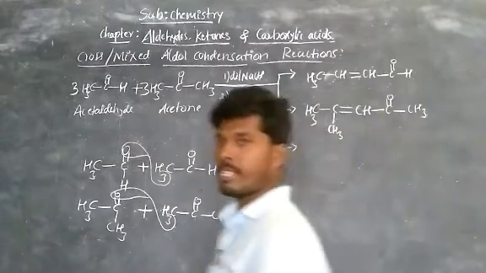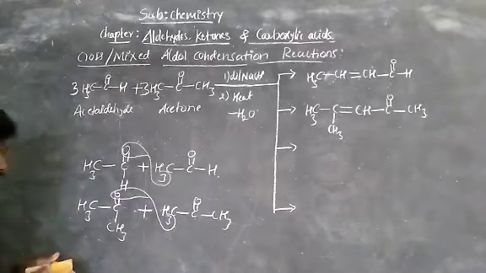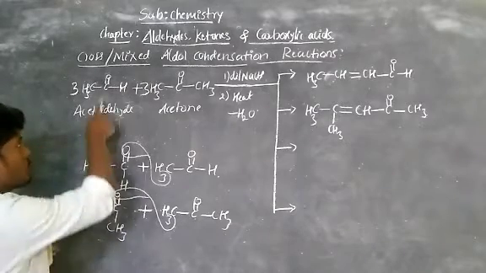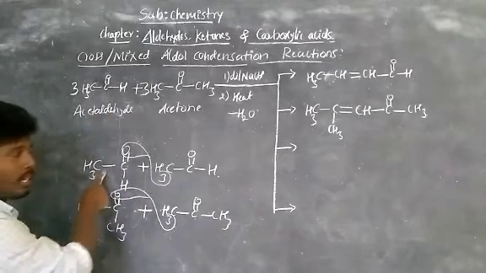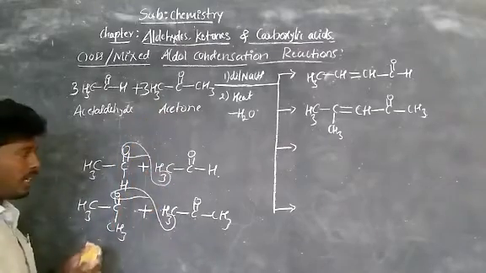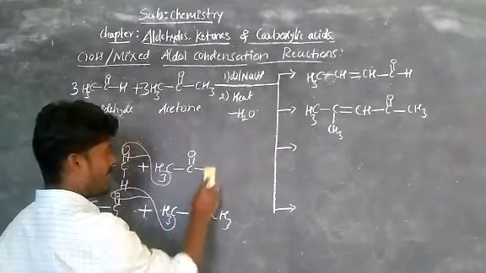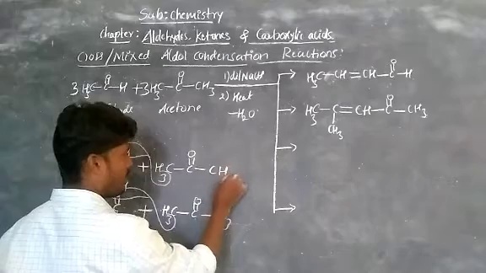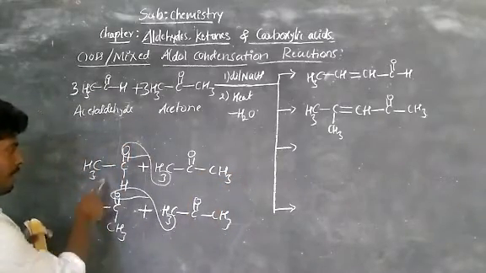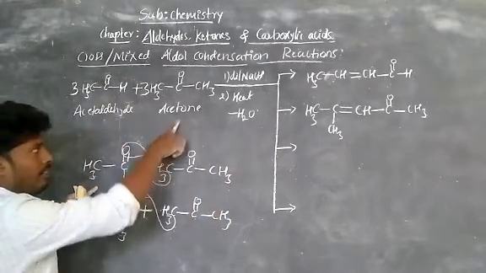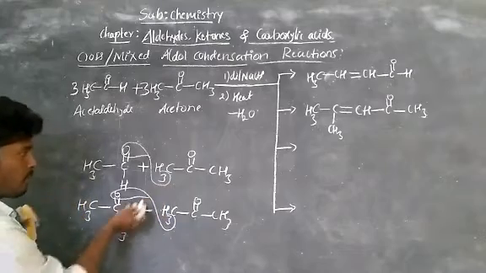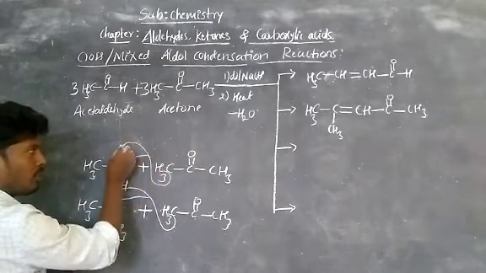Now, in the fourth case, one is aldehyde, this one, and one is ketone. Take one ketone. Ketone means CH3. We are first taking aldehyde, then we are taking ketone. Now here also, out of three, two hydrogens with oxygen.